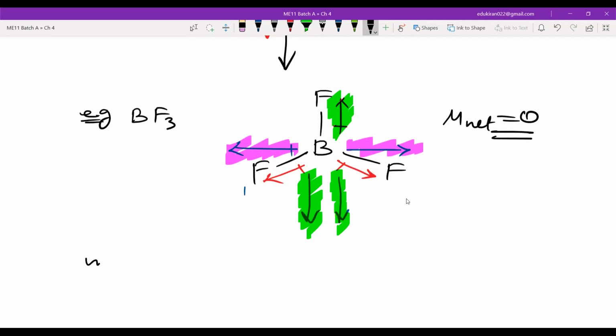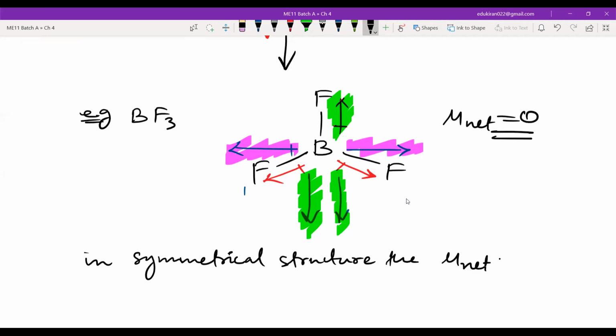So I can say in a symmetrical structure, the mu net is equal to 0 even if the bonds are polar.